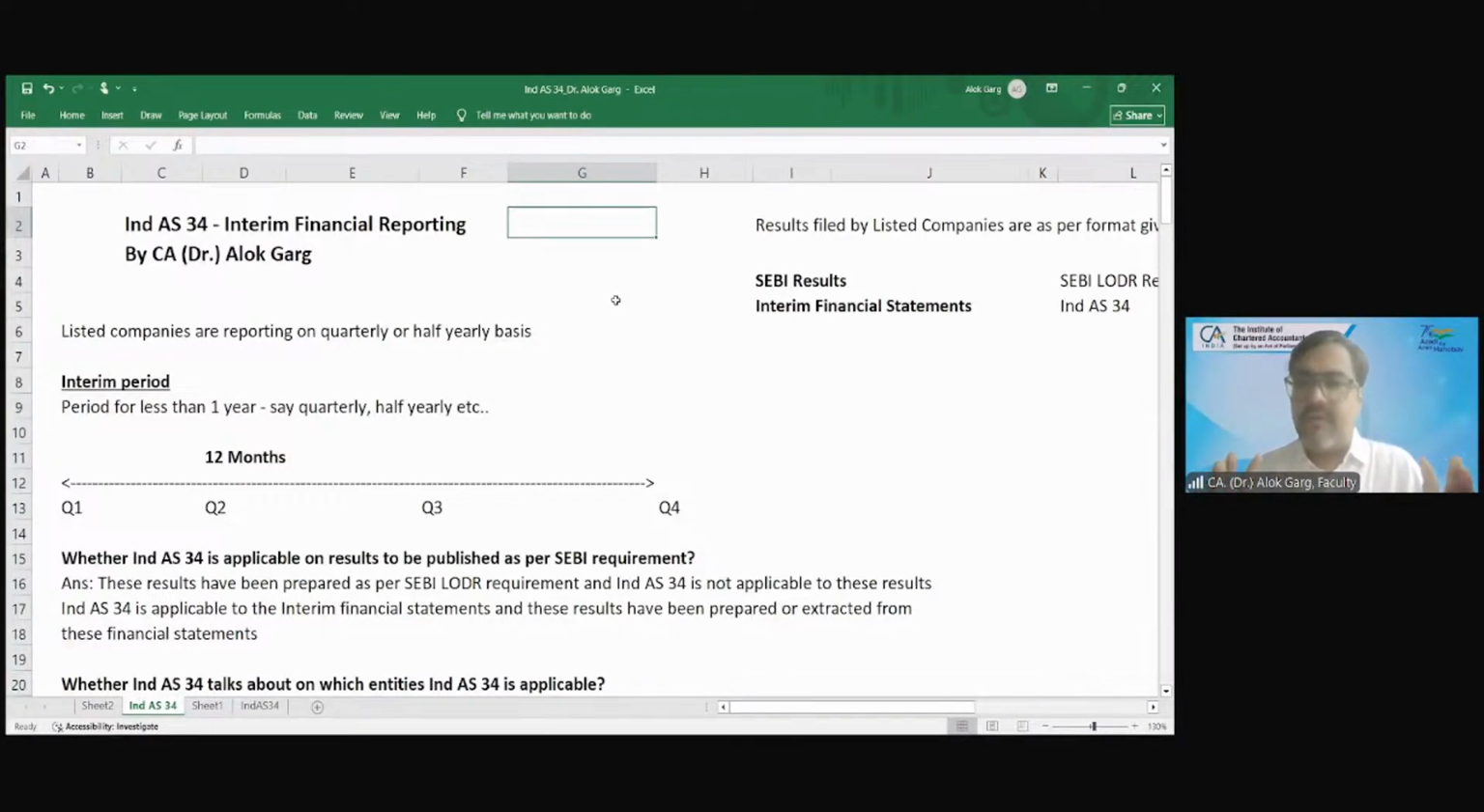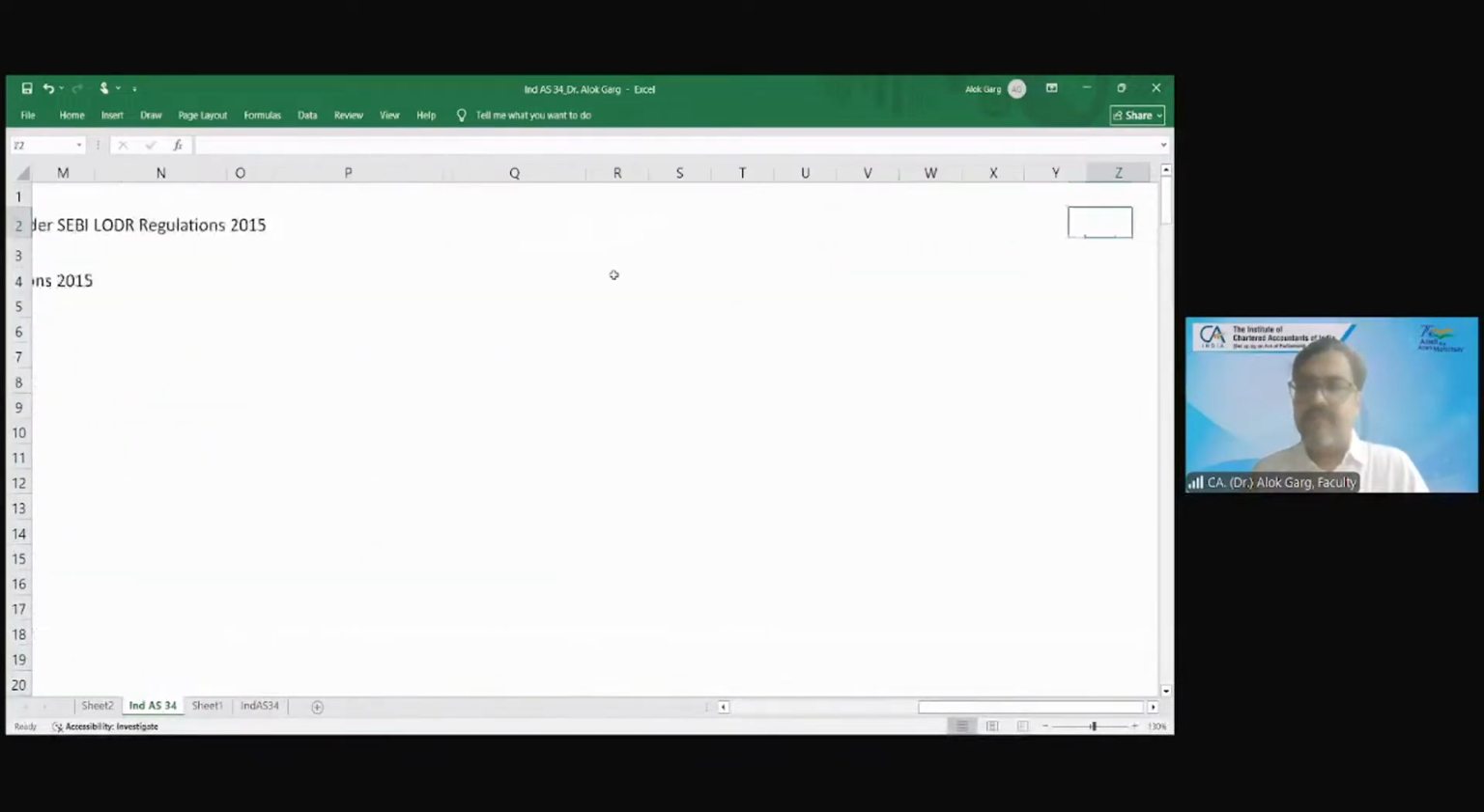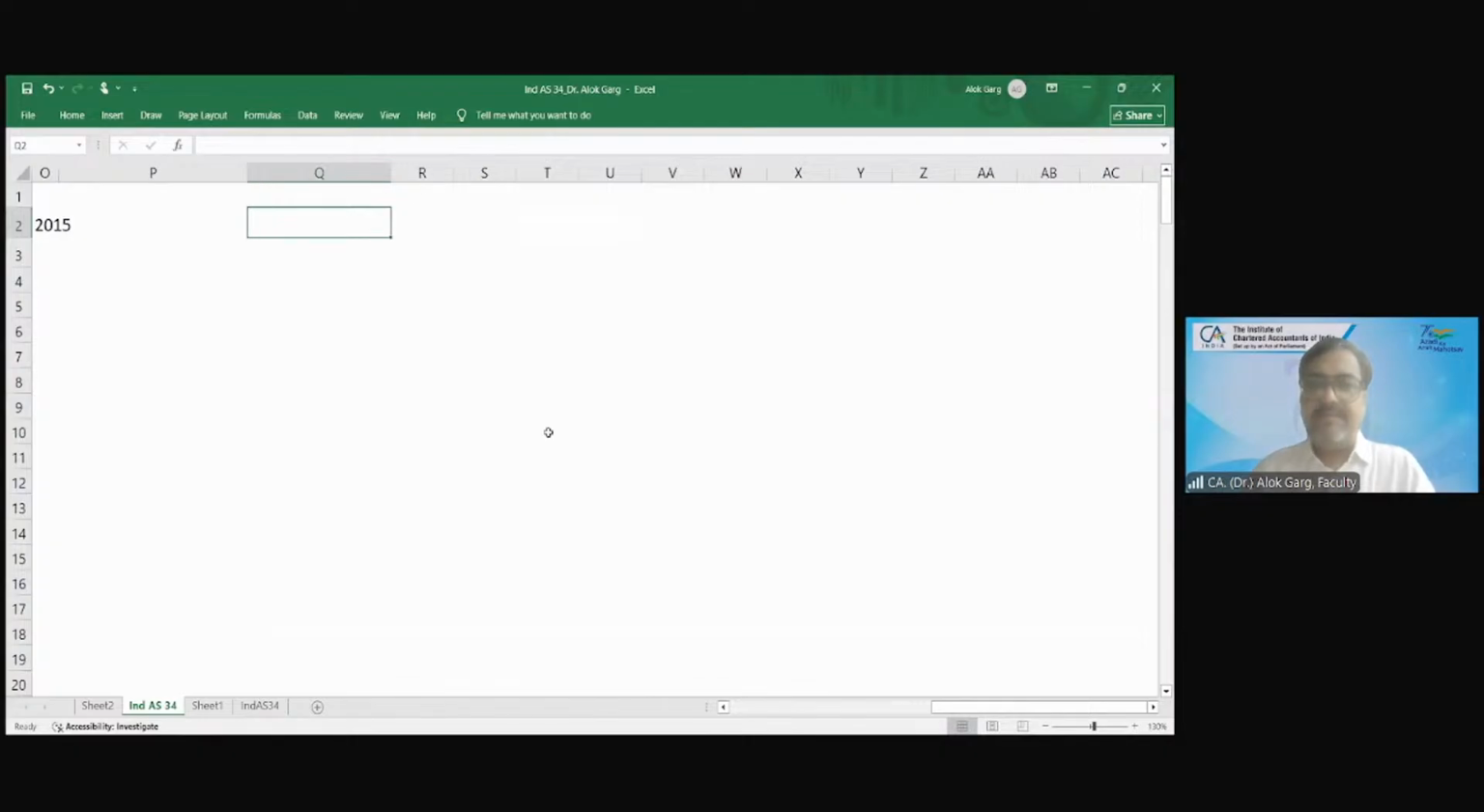So friends, are you clear on the difference between annual financial statement and interim financial statement? Yes, sir. Annual FS, interim FS. This annual financial statement is for the year. It is yearly, for example, April to March. And this interim financial statement is for a period less than a year, for example,